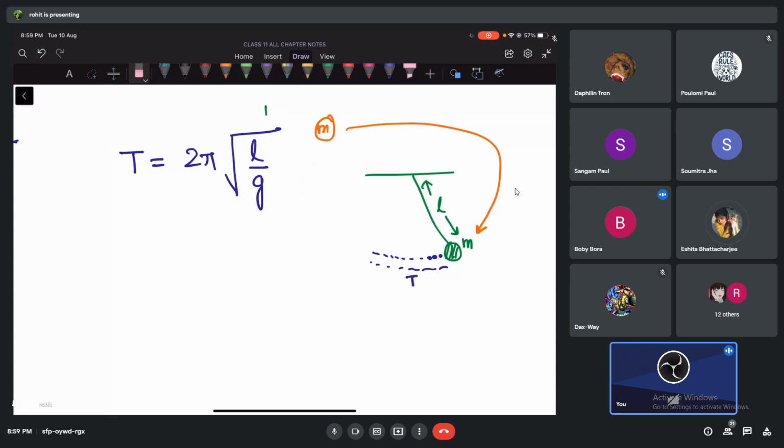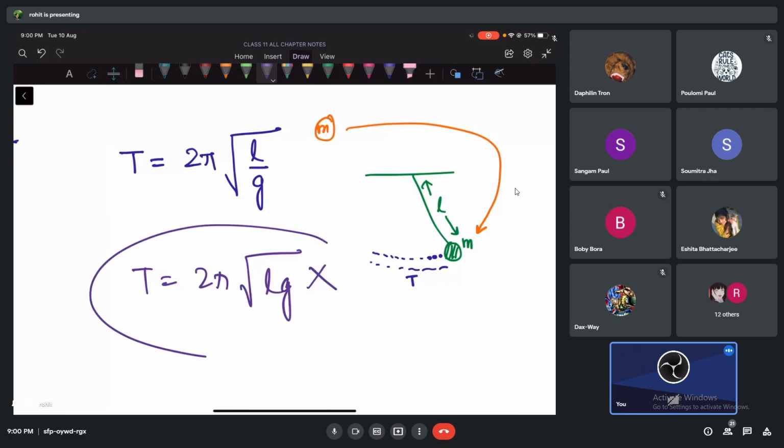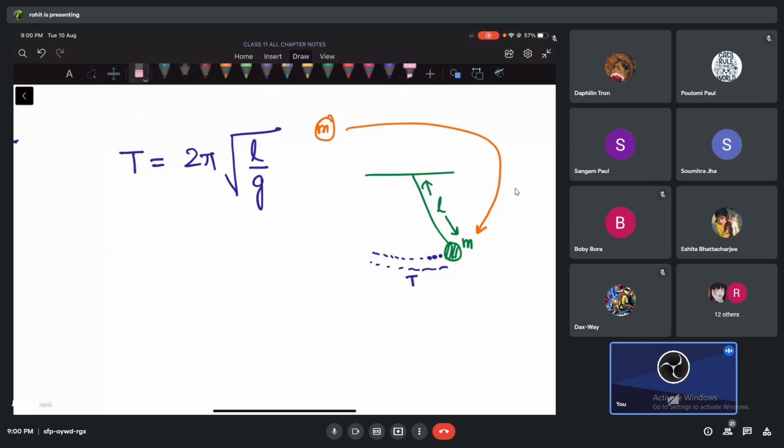Now suppose I write another formula, 2π, and suppose I write LG. This is definitely wrong. This cannot be correct at all. So our job now is to use dimensions, because we are doing application of dimensions. We will use dimensions and derive the relation for the time period, using the knowledge of dimension.